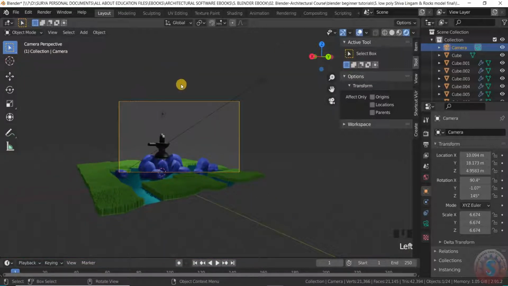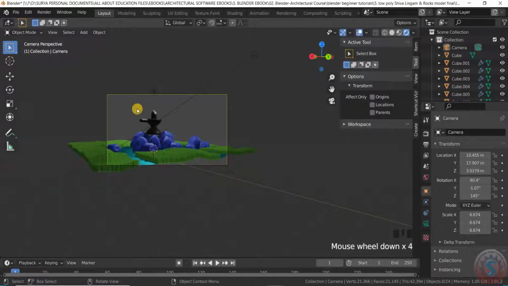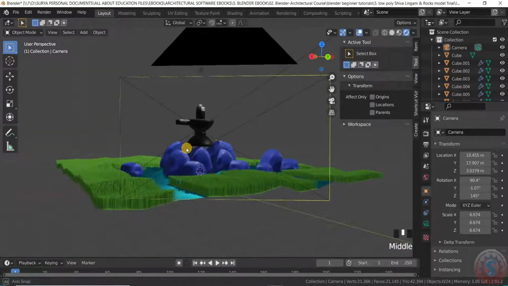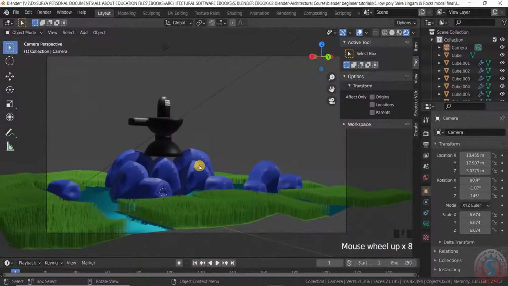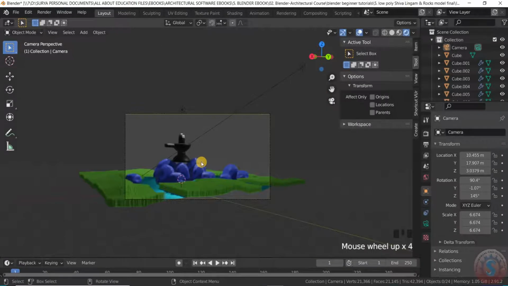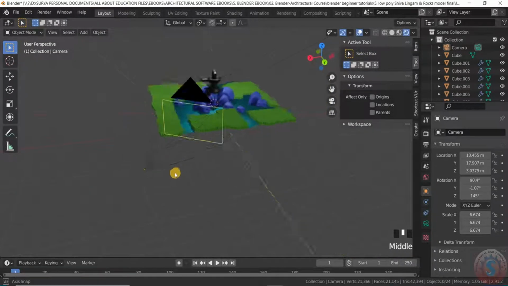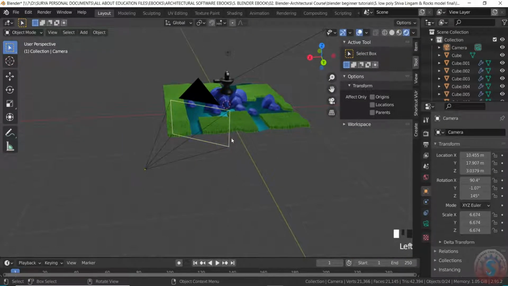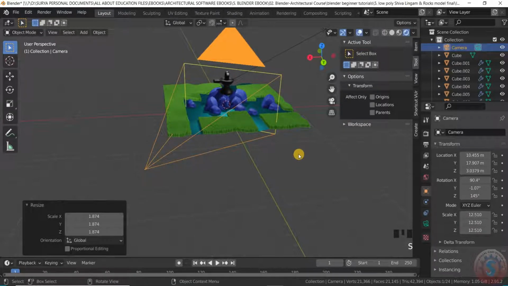And you can adjust this by pressing on the G. You can adjust this like this. You can increase the distance somewhat by pressing on the 0. You want to increase the scale of the camera. Select the camera and with S you can increase this.